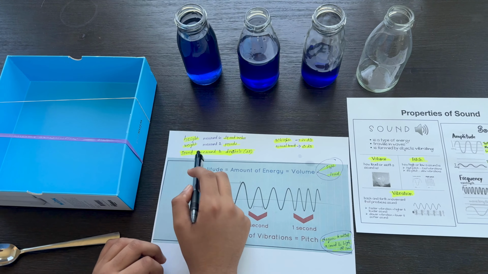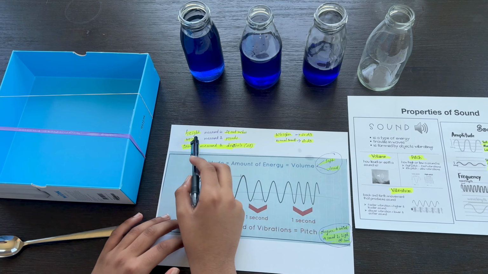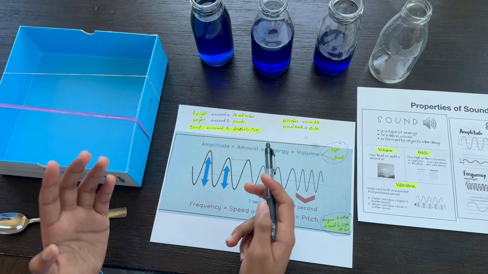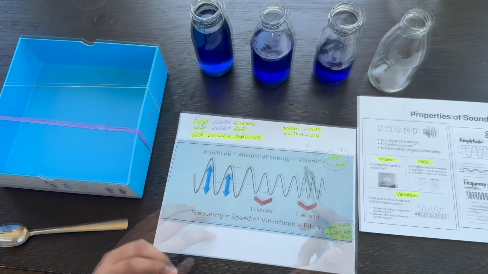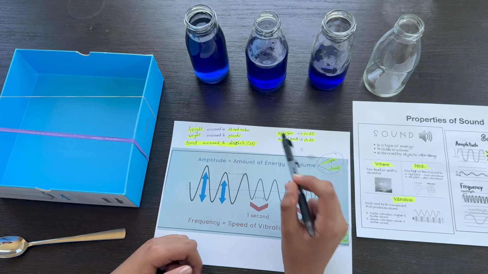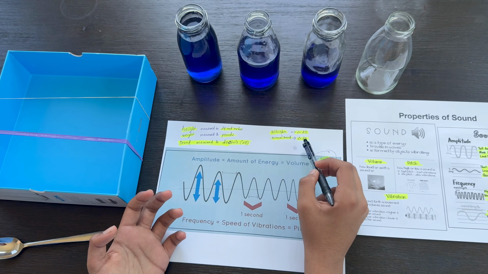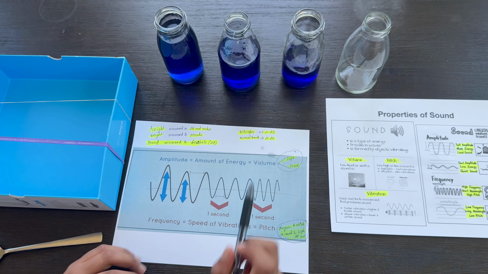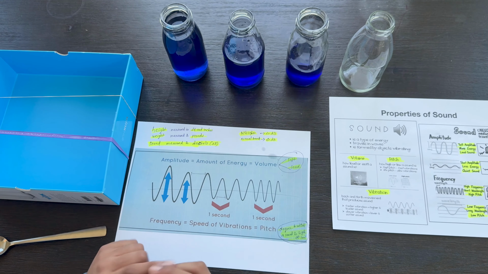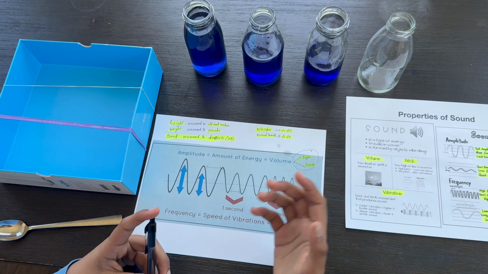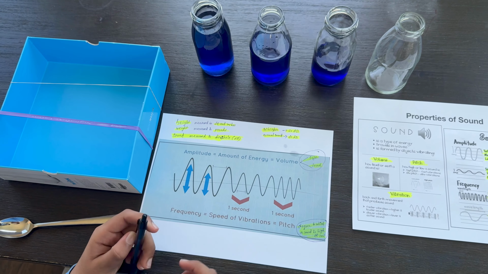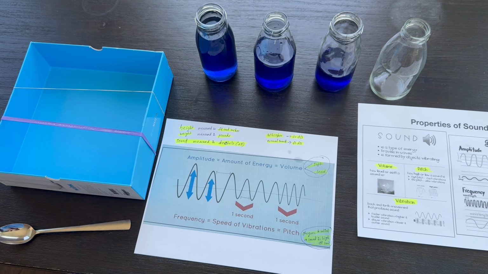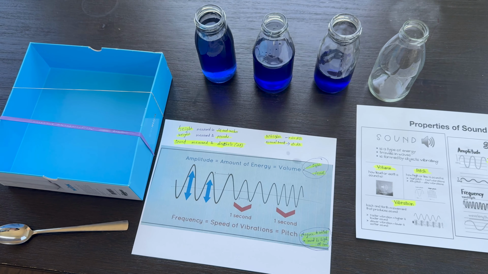Just like in height, we measure in feet, inches, or meters, and in weight, we measure in pounds or grams. In sound, we measure through decibels, or dB. Normal sound, like when I'm talking, would be around 60 decibels. But if I were whispering, it would be 30 decibels. Humans are not able to hear beyond 10 or 15 decibels, but there are a few animals that are able to hear some very soft sounds that we're not able to hear at all.